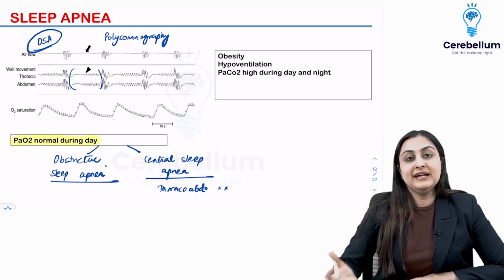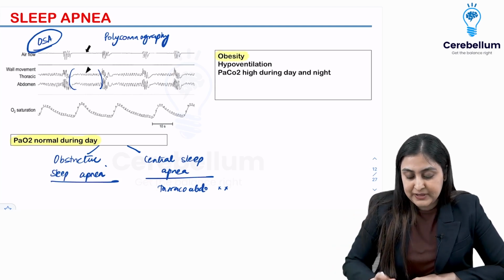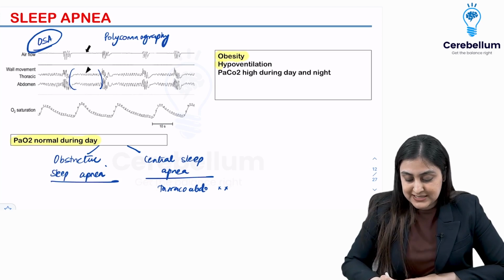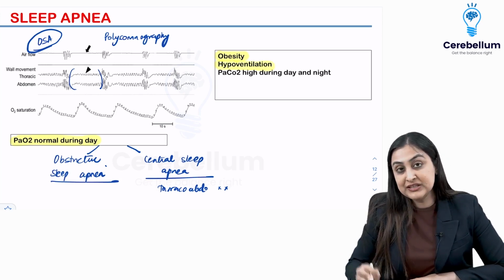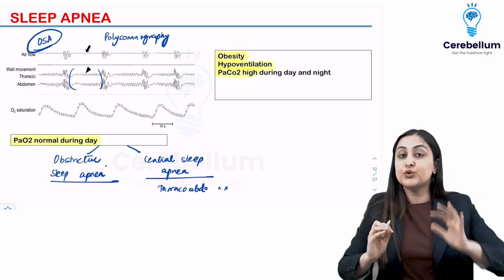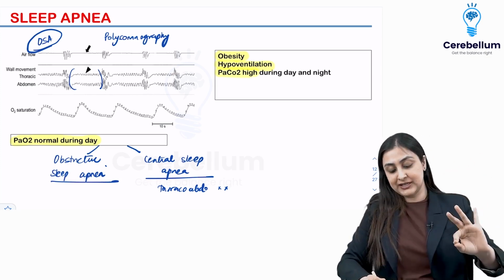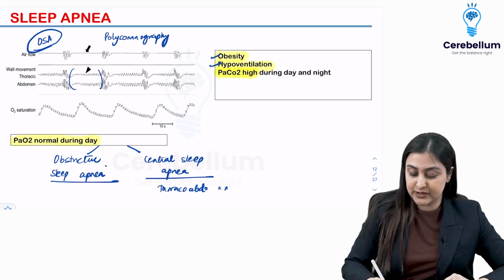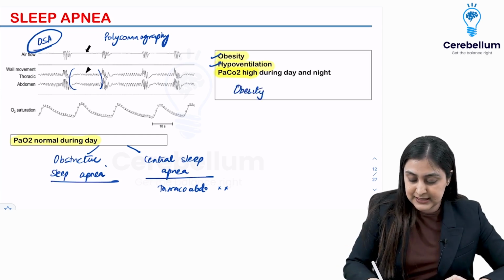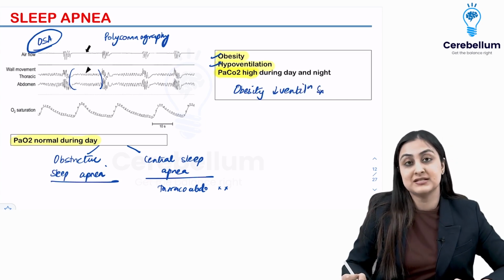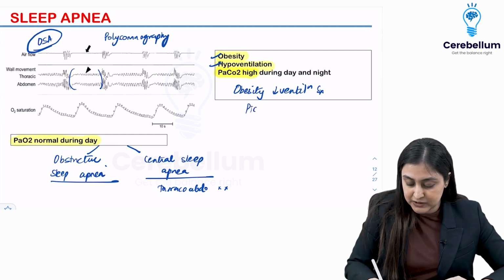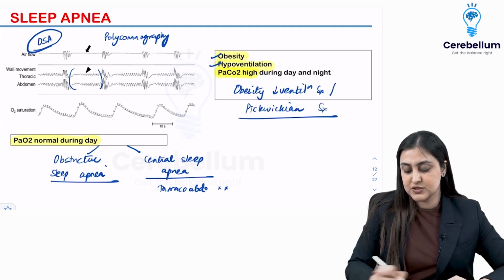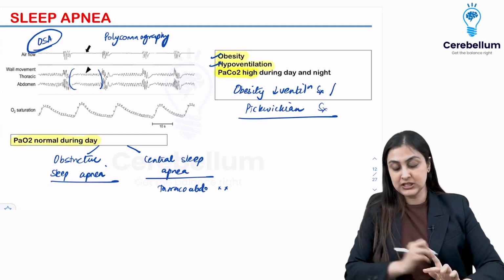Okay, now in the other form, wherein they would describe that the patient has obesity, morbid obesity with hypoventilation, in which during the day as well you are having PaCO2 retention. So there's affection during the day and you have CO2 retention, which is the main problem. So the name itself tells you everything. This is known as obesity hypoventilation syndrome. So obviously they're not going to tell you patient is obese and is hypoventilating. The other name is going to be Pickwickian syndrome. So this is what could be a potential INI-CET question. This is obesity hypoventilation or Pickwickian syndrome.